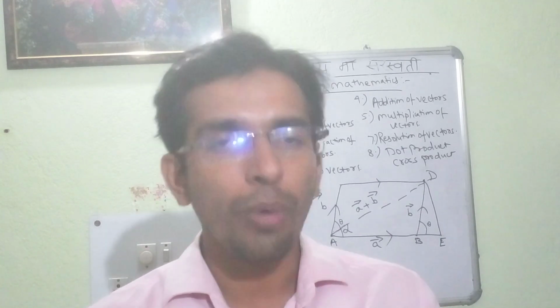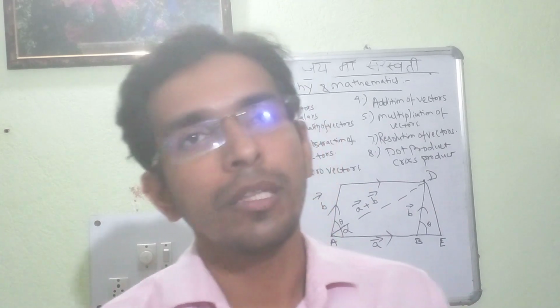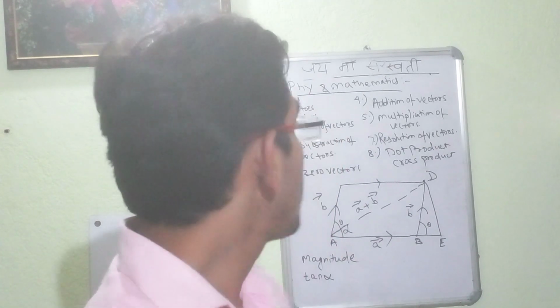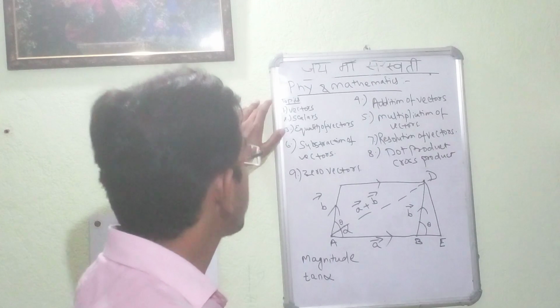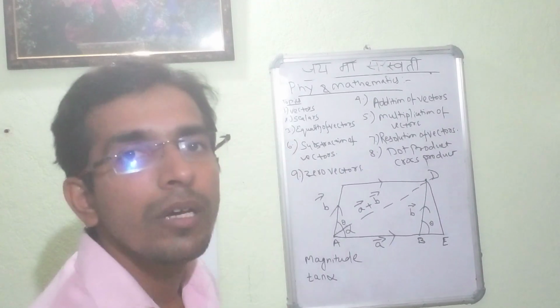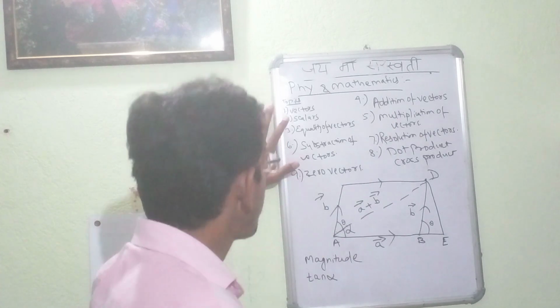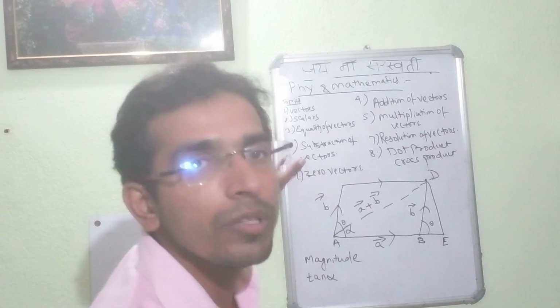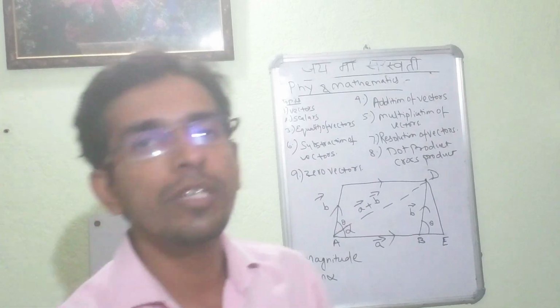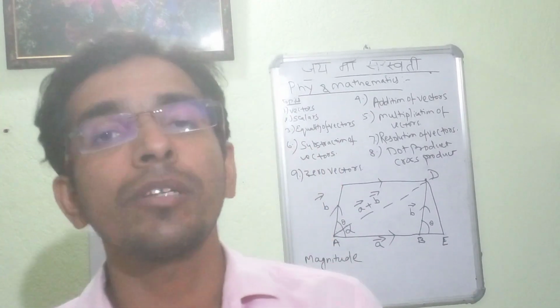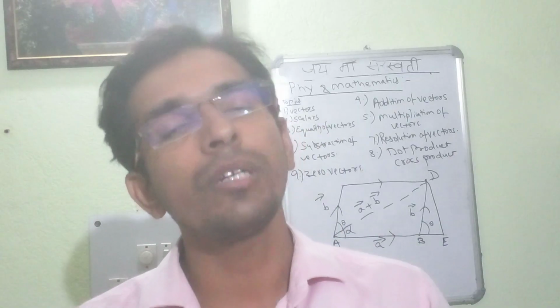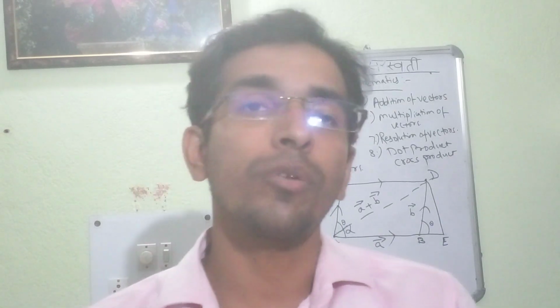There are certain topics which we are going to discuss today in the physics and mathematics section. First and foremost, we will discuss vector quantities. Secondly, scalar quantities. Thirdly, the equality of vectors. These three are the first and foremost important concepts, so as to proceed further in the other concepts of physics.